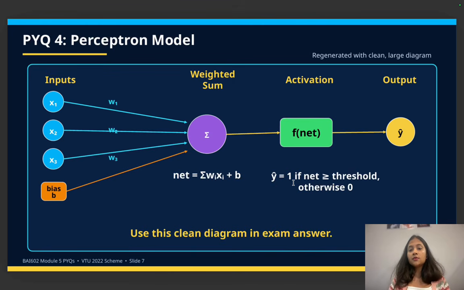And then y cap equals 1 if the net function, the activation function, is greater than or equal to the threshold value, otherwise it is going to be 0. So y equals 1 when the activation function is greater than or equal to this threshold, otherwise it is going to be 0.